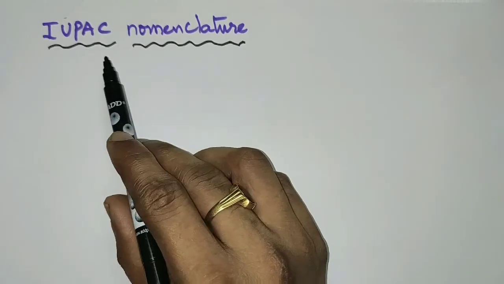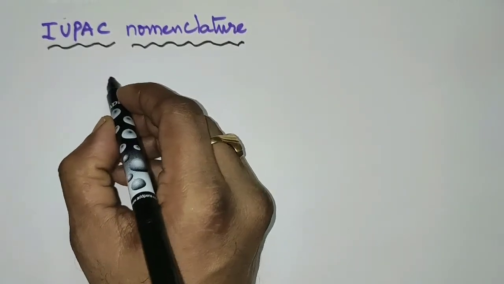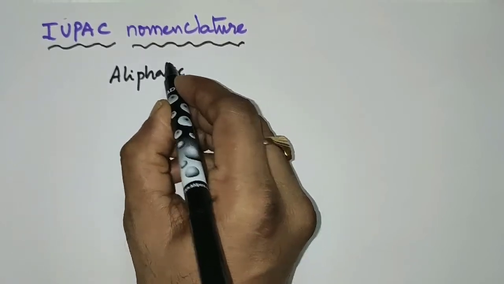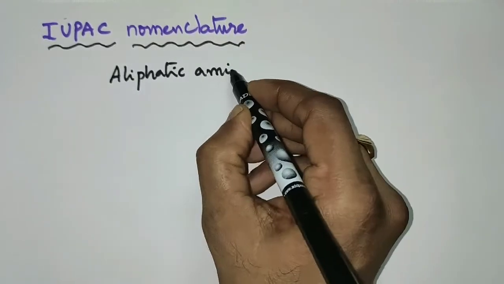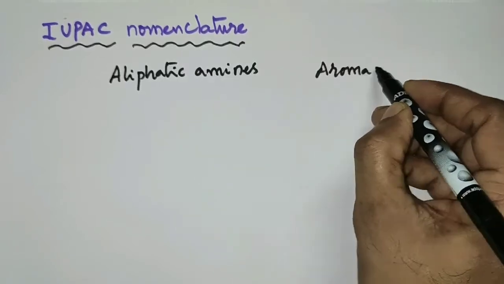Let us see about IUPAC nomenclature of amines. In this regard, we can divide amines into aliphatic amines and aromatic amines.